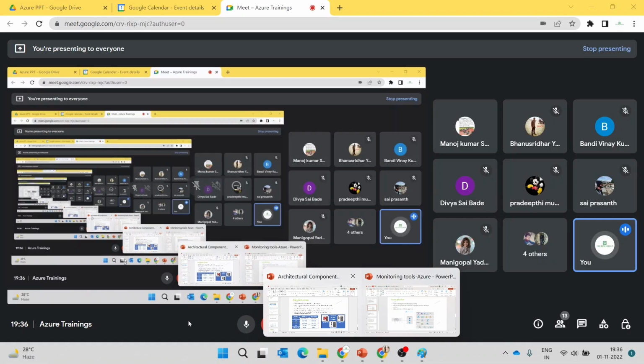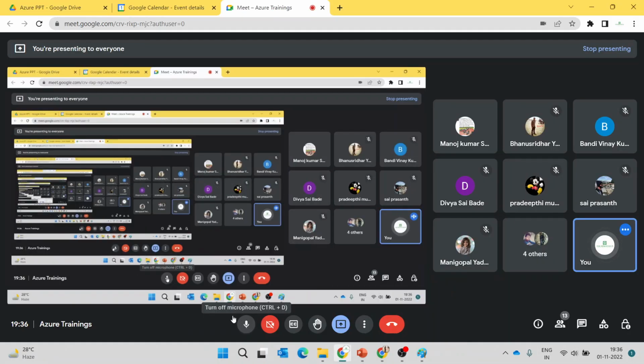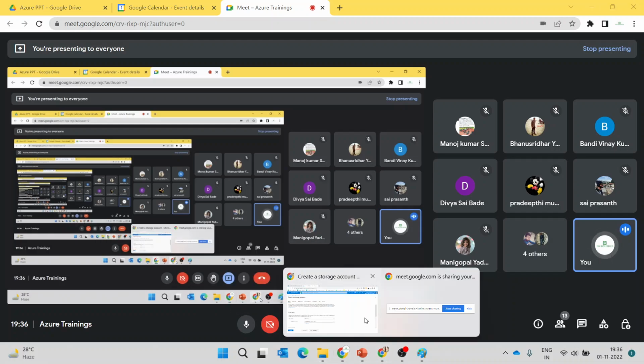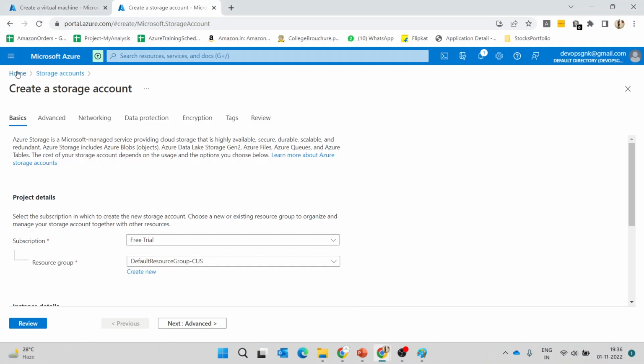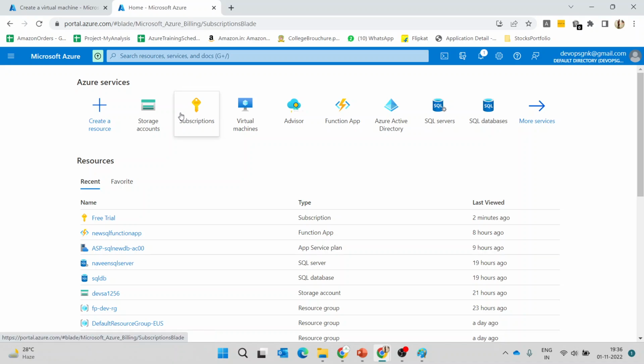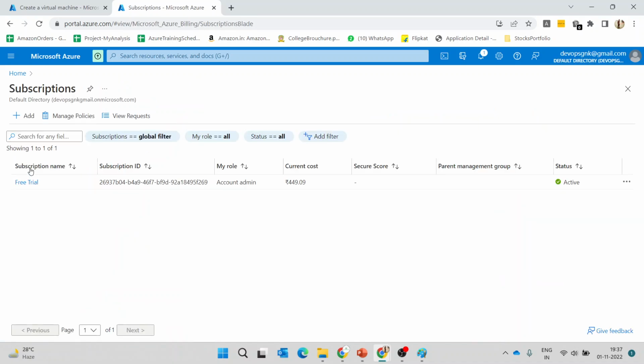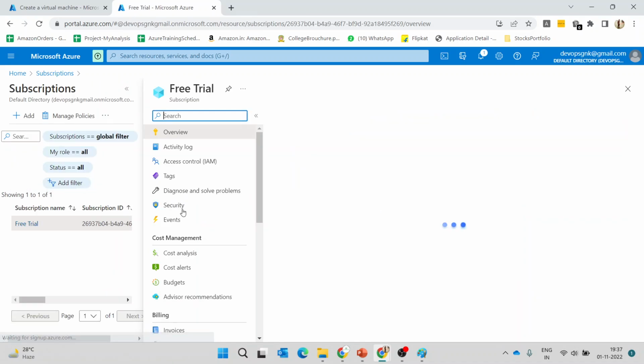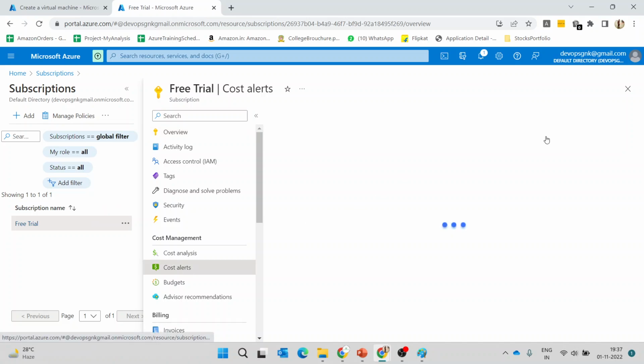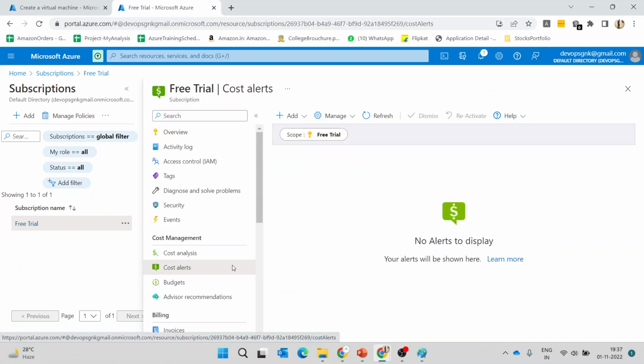And the other thing I would like to take up, on what Banu has told you regarding the cost, I'll just show you from the portal itself. If we go through the subscription, under the subscription we can find the cost. As we are using the free subscription, we can't see anything, but here we have three different options: cost analysis, cost alerts, and budgets. Budget is something like, if your budget is, suppose, 2000, we can enable this. You can just add the budget.